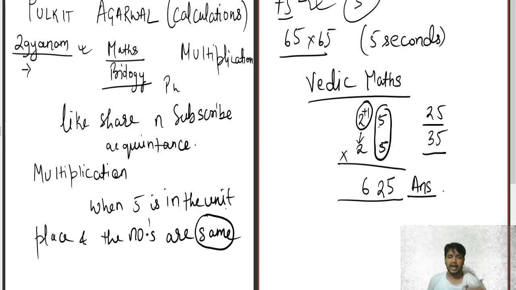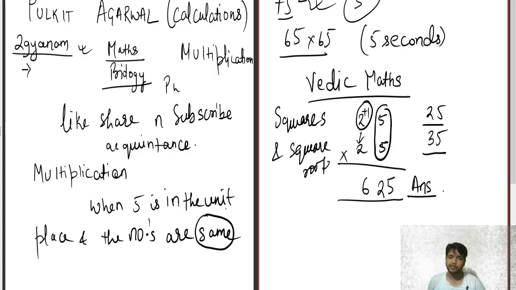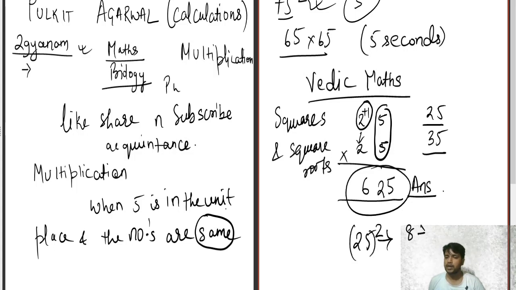But gradually as you solve it, you become very good at it. It's not like I did it for one day and became brilliant. No. I started from class 5 and kept using everything in my tricks. Till I came to class 8, when I actually understood the concept of squares and square roots. In class 8, we study squares and square roots, and this is basically 25 whole square. This will be understood only by people who are in class 8 and above. The students in 5 and 6 will not understand squares for now.